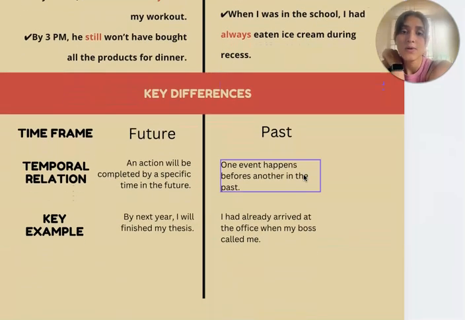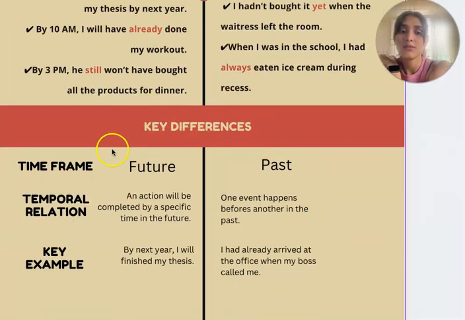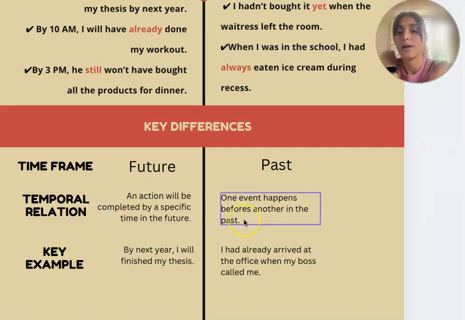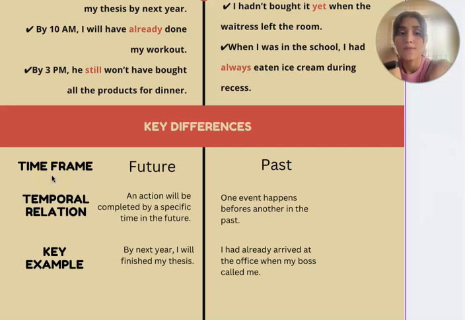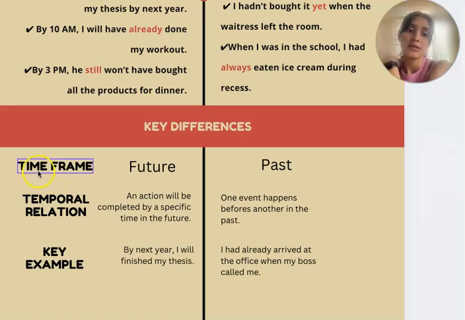Okay, finally we have some key differences between future perfect and past perfect. First of all, the time frame. The time frame in future perfect is obviously the future because we use will or won't.